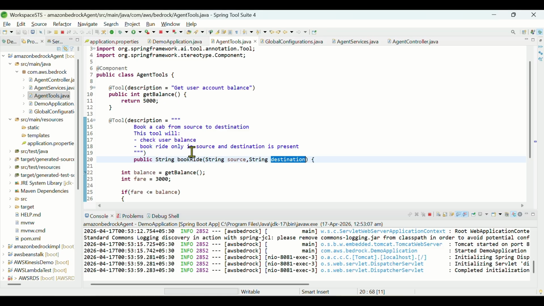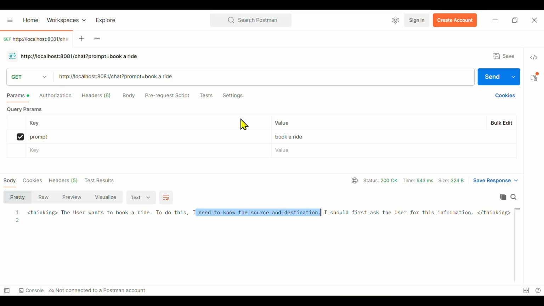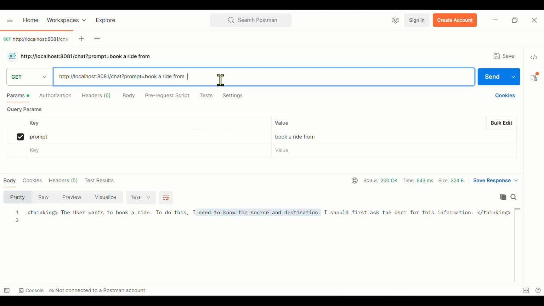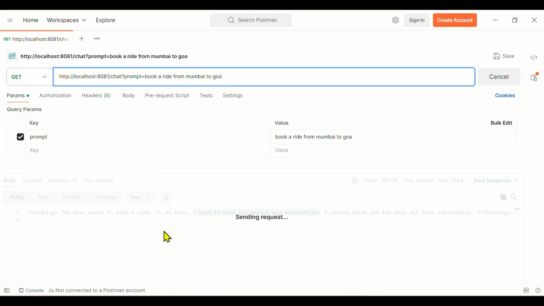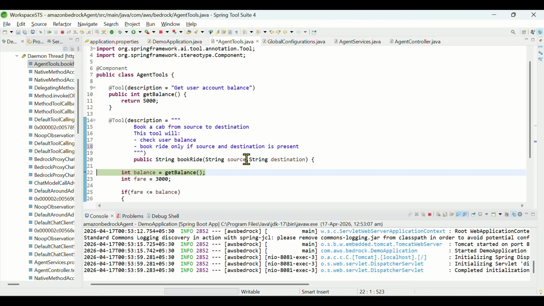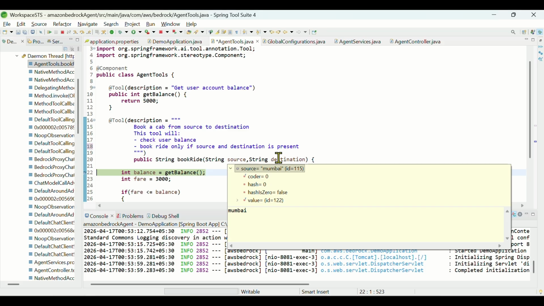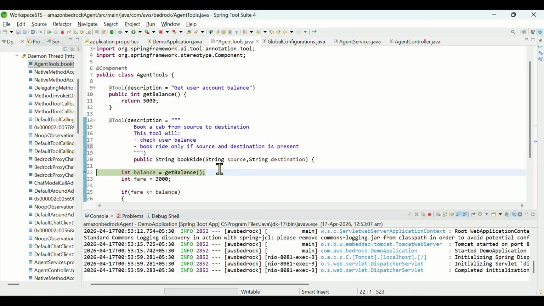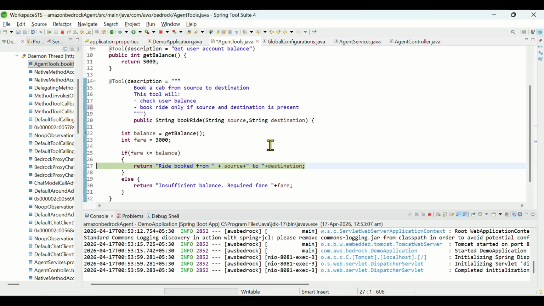So book a ride, if source and destination is present: book a ride from Mumbai to Goa. Now you see, the source is Mumbai, destination is Goa. Here internally it will check for the balance. Step into is F6. Now the fare is 300,000, less than balance. Ride booked.